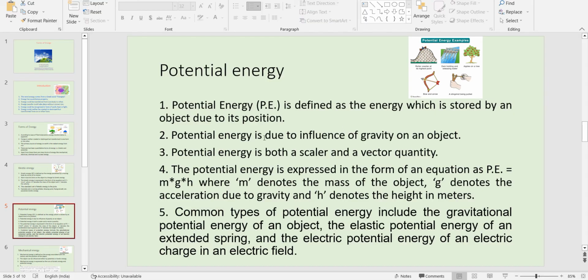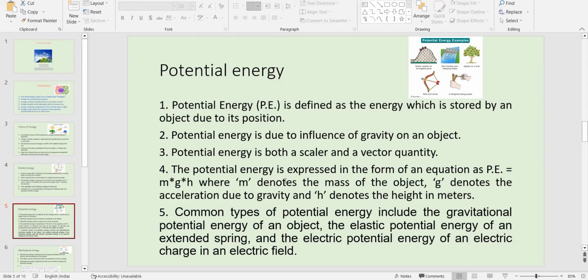Gravity pull is responsible for potential energy, and potential energy can be both a scalar and a vector quantity, right? It can have a direction also, because it involves acceleration due to gravity. So direction is there.